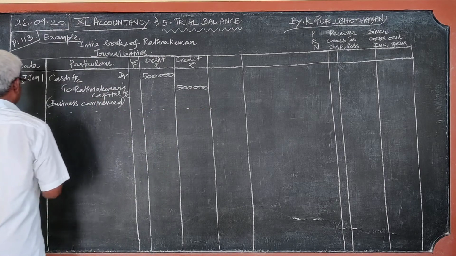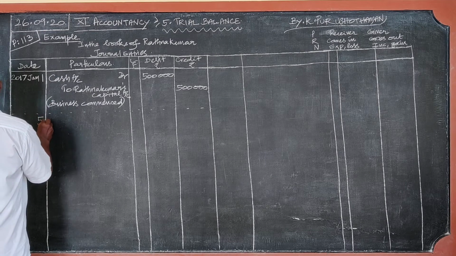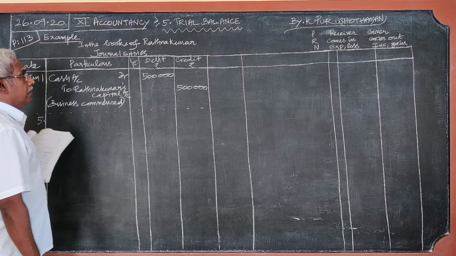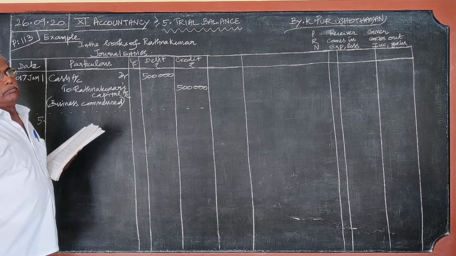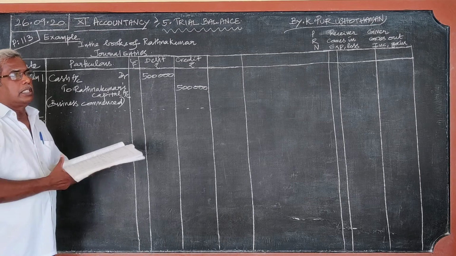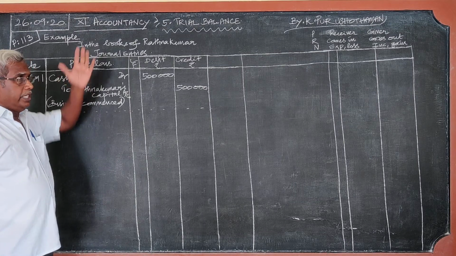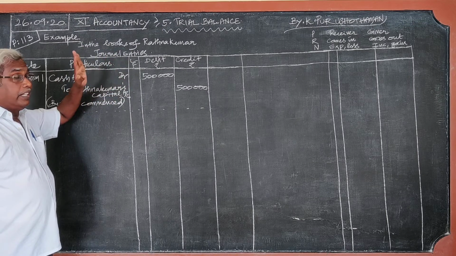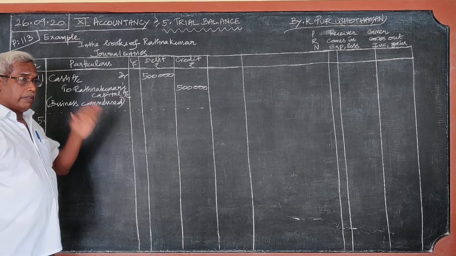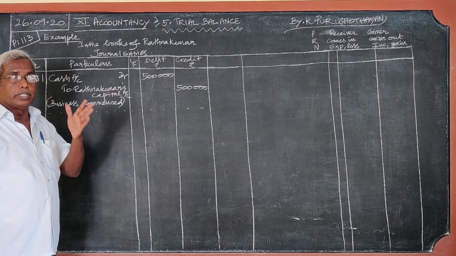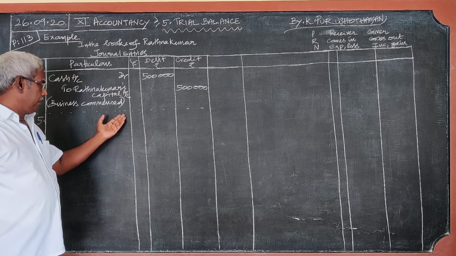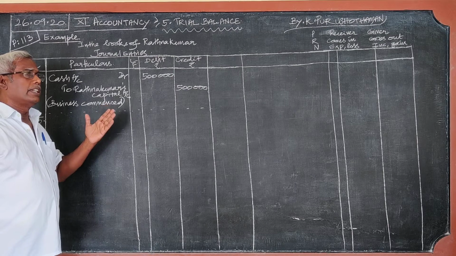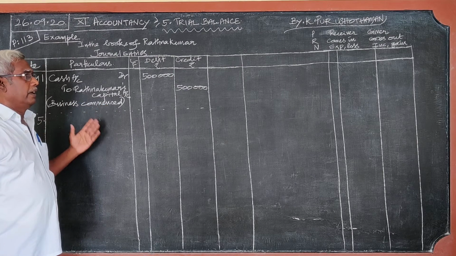Then on 5th, bought furniture for cash. When goods are purchased, I told you many times in chapters 3 and 4, journal and ledger, we should say purchases account debtor. When goods are coming in, we don't write goods account debtor; instead, we write purchases account debtor.